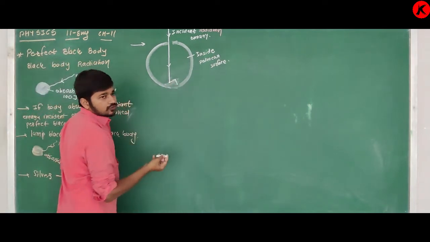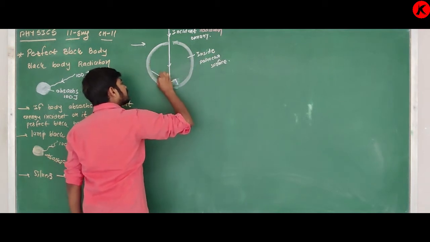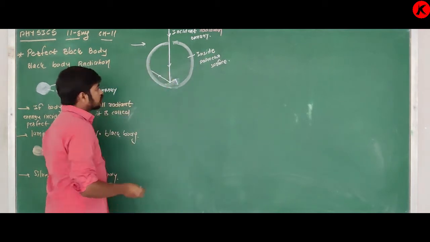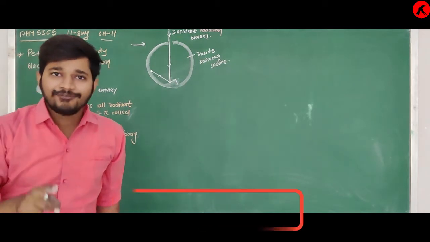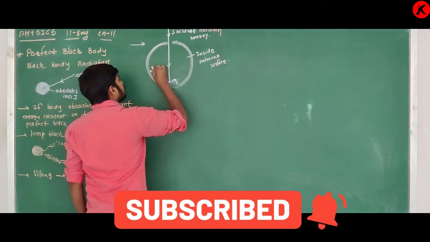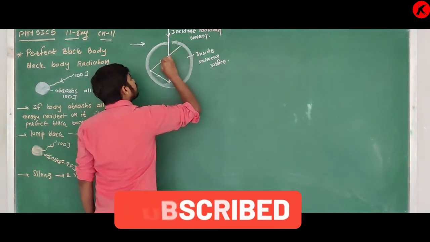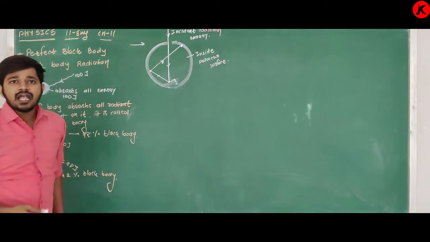According to the laws of reflection, this ray is reflected in this direction, for example. Again at this point it is partly reflected and partly absorbed. From this point it is reflected, suppose, in this direction, and again partly reflected and partly absorbed.